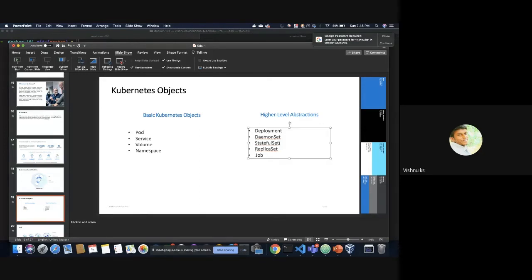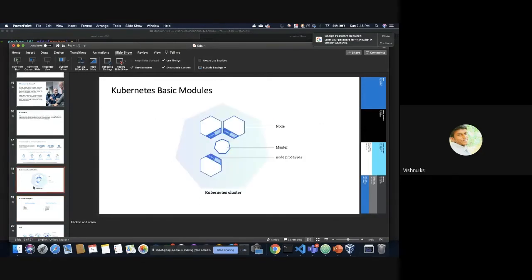Basically, like when I explained the concept of volume, that volume will be attached to a particular node when we create it. If the pod dies and gets created on another node, the volume will not be attached to that, and the data will be lost.